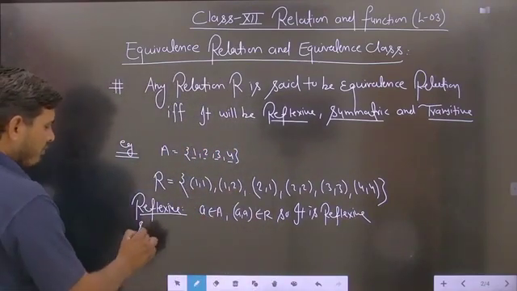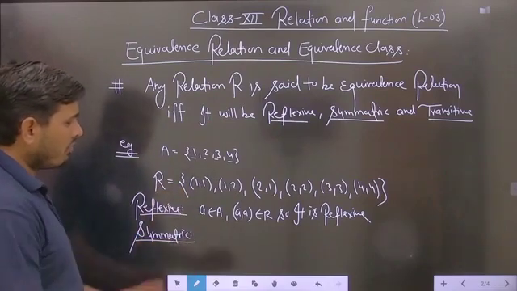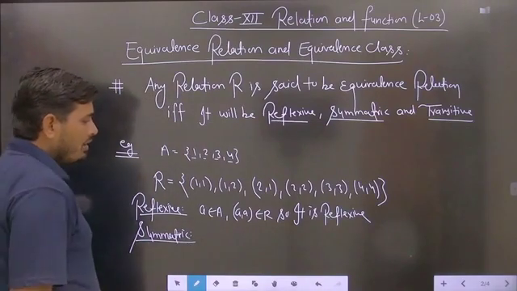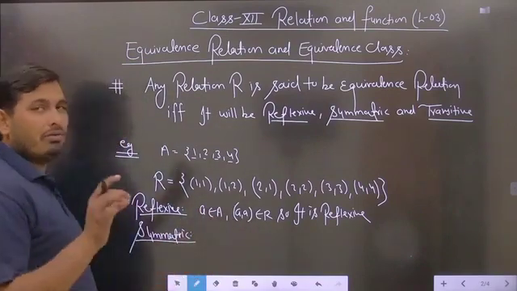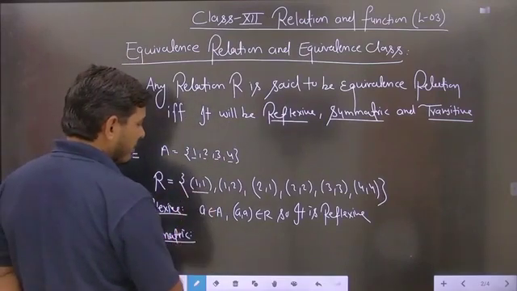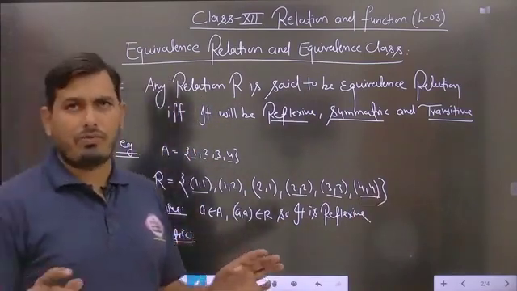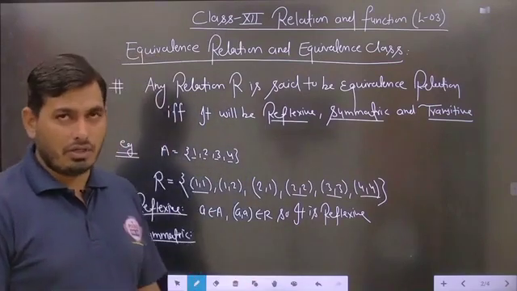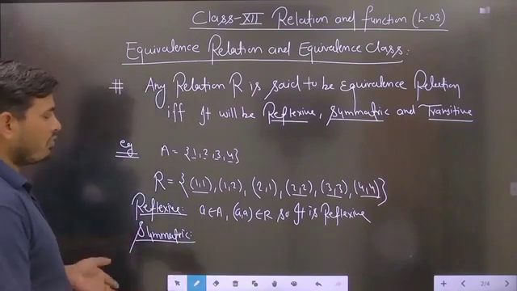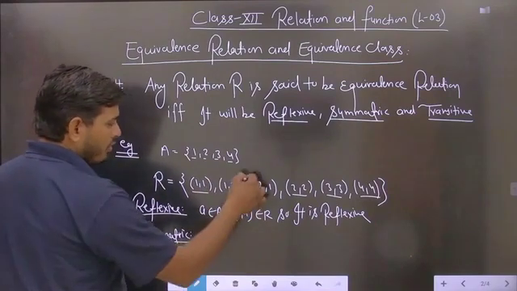Similarly students, we will check for symmetric. How will we check whether the relation is symmetric or not? In the case of a symmetric relation, we take AB and then we check for BA. For each and every doublet 1,1; 2,2; 3,3 and 4,4, we will not check, because for such doublets the relation is automatically reflexive, symmetric and transitive. So we will check for two different elements. If this is taken as AB, meaning 1,2 is there, then definitely 2,1 must also be there.